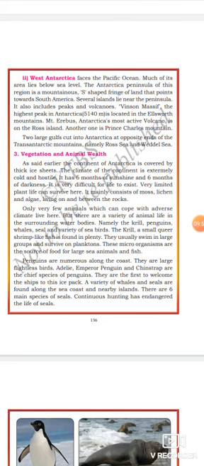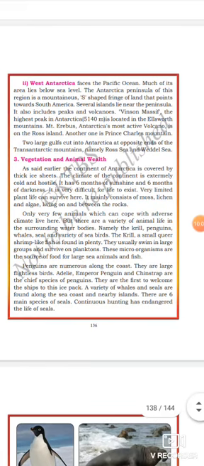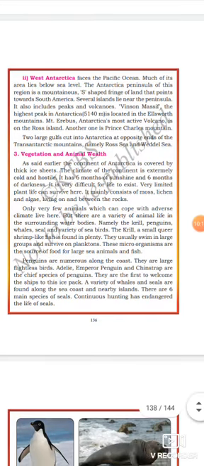Another one is Prince Charles Mountain. Listen, dear students, which is the highest peak in the Antarctica continent? Vinson Massif is the highest peak in the Antarctica continent. It has 5,140 meters height. Got it? The Vinson Massif is located in the Ellsworth Mountains. Got it? And Mount Erebus, Antarctica's most active volcano, is on Ross Island, which is the most